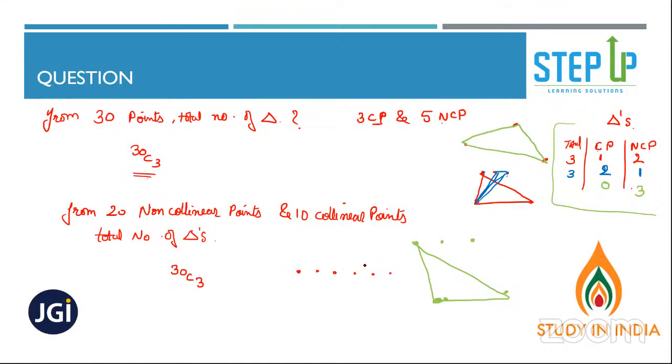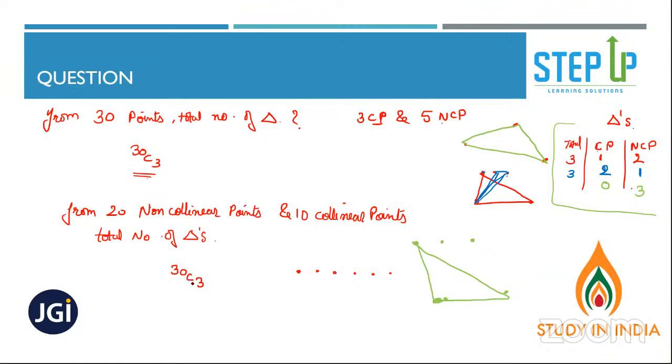People leave this question. Those who are not understanding, it's okay. This is a little high level question. Because many people are saying they don't understand, let me explain a simple thing. Sushmita, try to understand. To get one triangle, you need 3 points. Is that okay? To get one triangle, you need 3 points. Yes or no? Quickly, people type in. To get one triangle, you need 3 points, right?